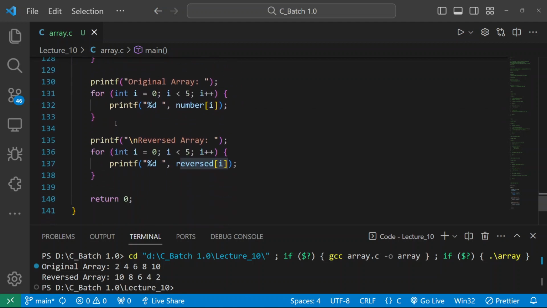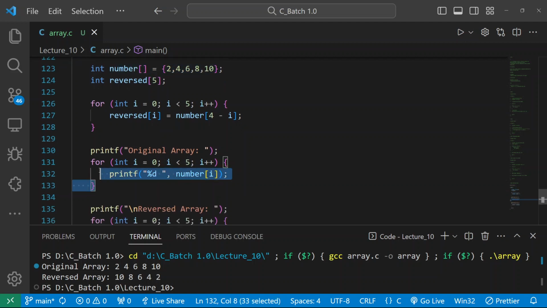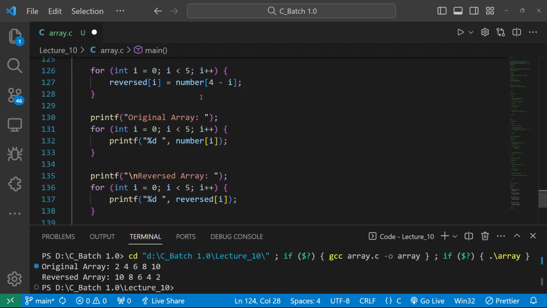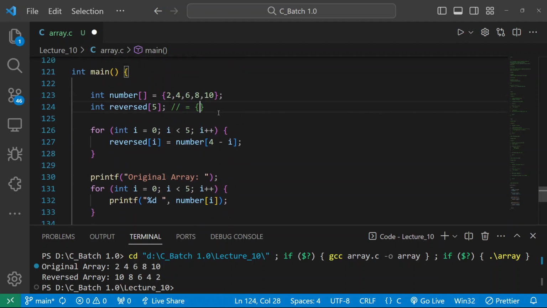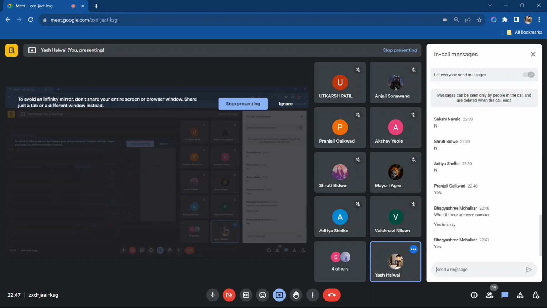I am iterating over number, and I know this thing is stored in number, and the same thing I am doing for this array; this thing is stored in this array. Now what is stored here? Basically this thing is stored, and I am just printing it. Now I hope it is clear to you. Yes, Shruti? Okay.